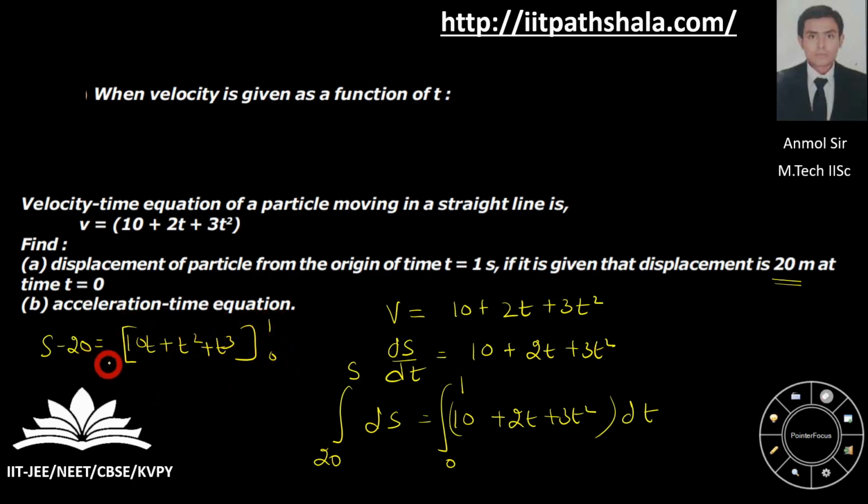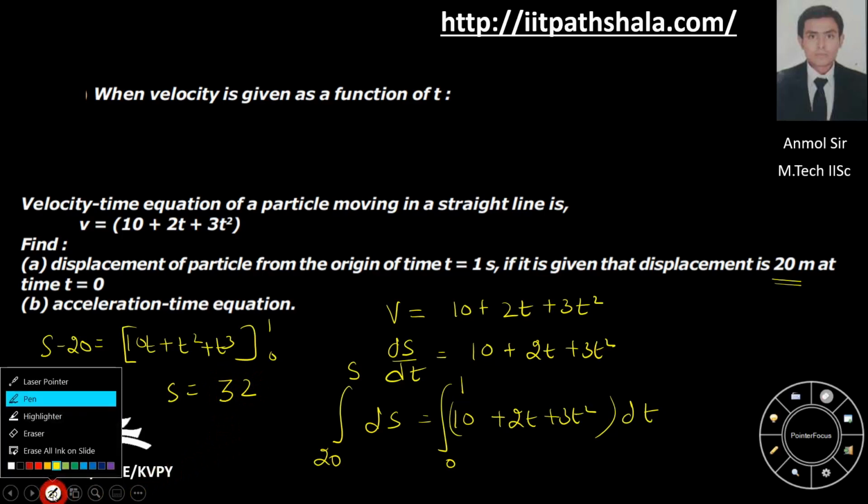Put the values 1 and 0 in this definite integral and you will land with the value of s equal to 32 meter. So you can pause and note down everything. I am going to erase it.